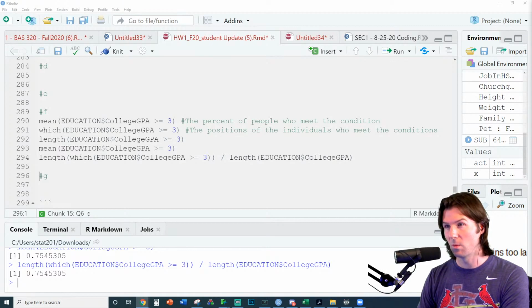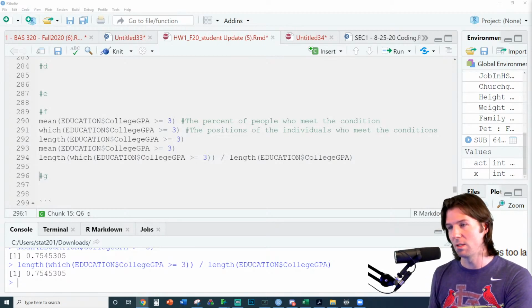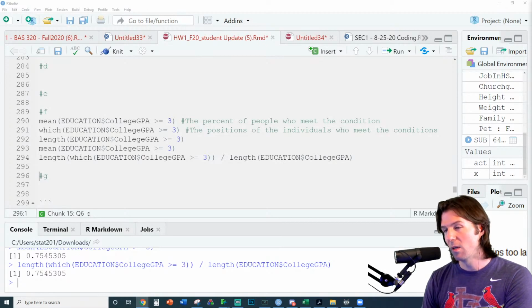And I think the next question was, let's continue on to the next question because you were close. Oh, that's awesome. Let's continue on to the next question, which I think was, can you do this argument and get the same output? Length, which, and then I see it right there. Let me grab that in the chat.